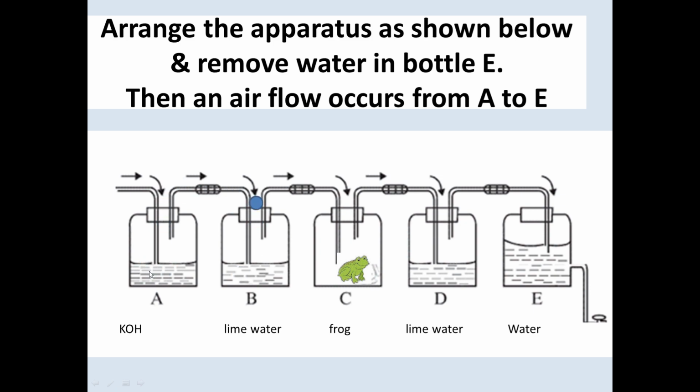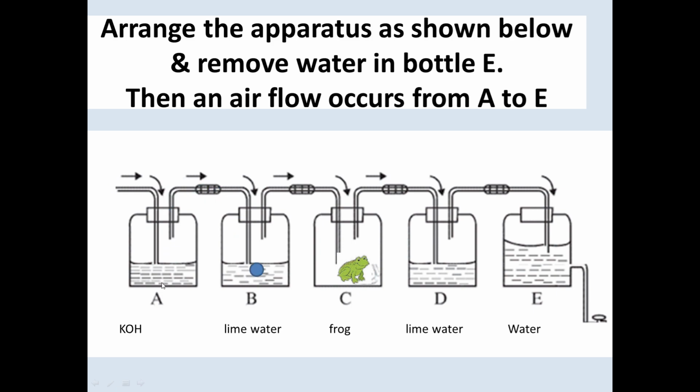In the first bottle, it contains potassium hydroxide that is used for absorbing carbon dioxide gas coming from the atmospheric air. Atmospheric air contains a little amount of carbon dioxide. That carbon dioxide dissolves in potassium hydroxide when it is passed through this delivery tube into the potassium hydroxide. Then the air in the bottle A at the upper part doesn't contain carbon dioxide because all the carbon dioxide dissolves